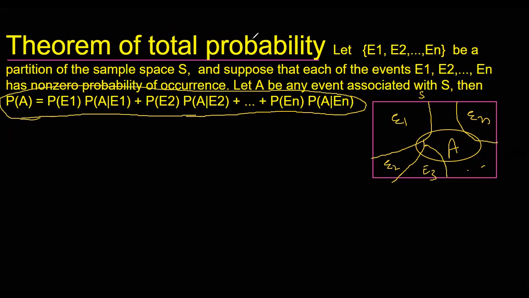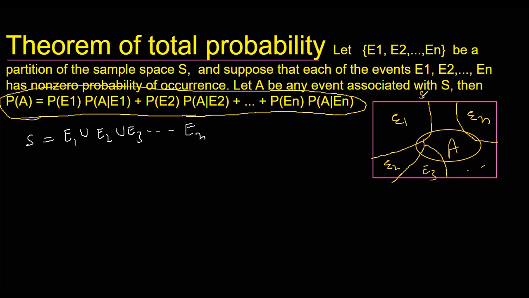Let's see how we got this. The events E1, E2, E3, and En all together make the sample space. So I can say S is equal to E1 union E2 union E3, and it goes up to En. So that's the sample space S. Now what would be A?